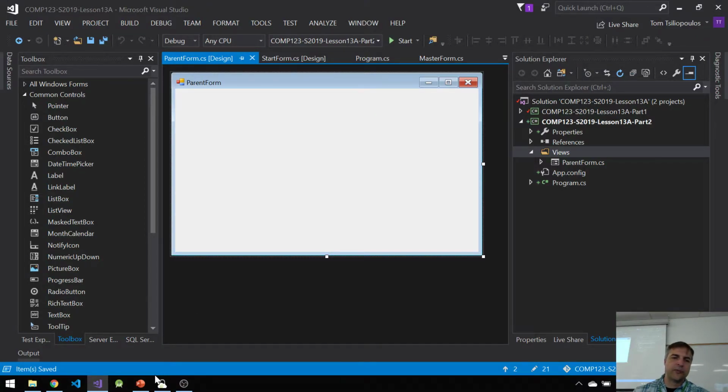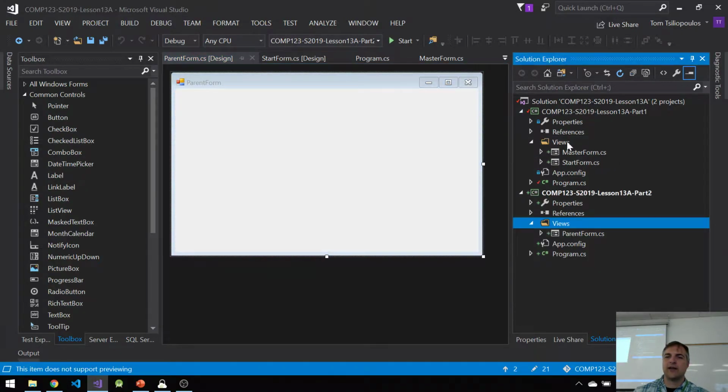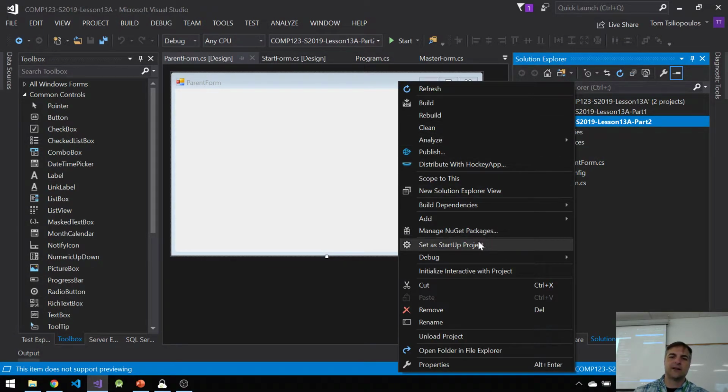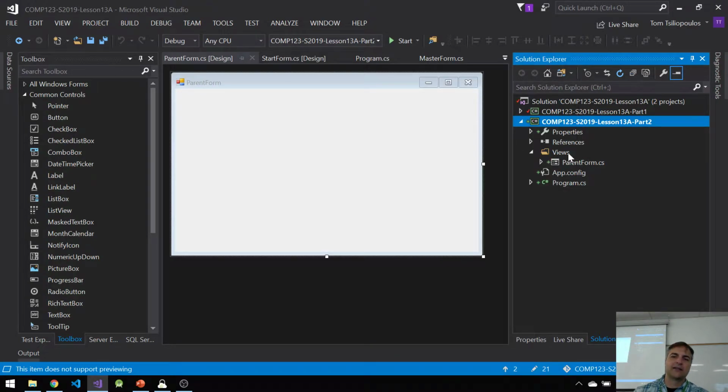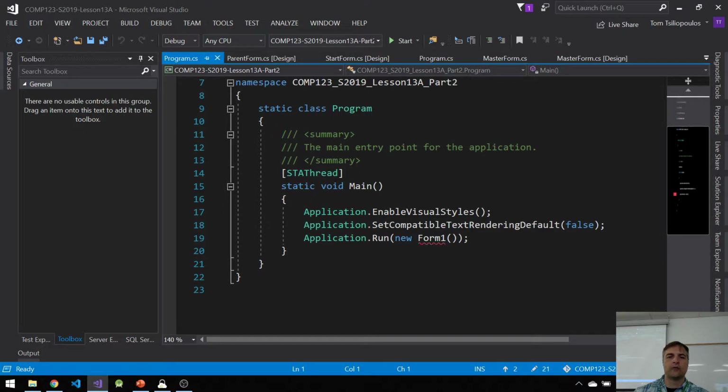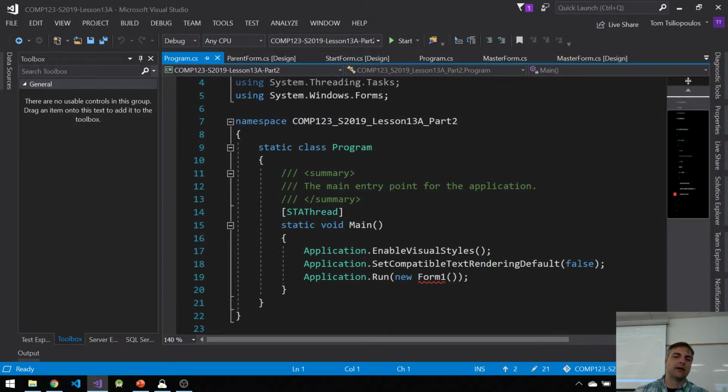I'm going to jump to the PowerPoint. So you guys should have two projects. One project with that inheritance test we did with master form and start form, and a new project that's the active project right now. I've right-clicked and set it as startup project, and it's got a views folder with ParentForm. Now this is a problem right now because in my Program.cs file there is no ParentForm. It's only looking for Form1, which will fail, right?